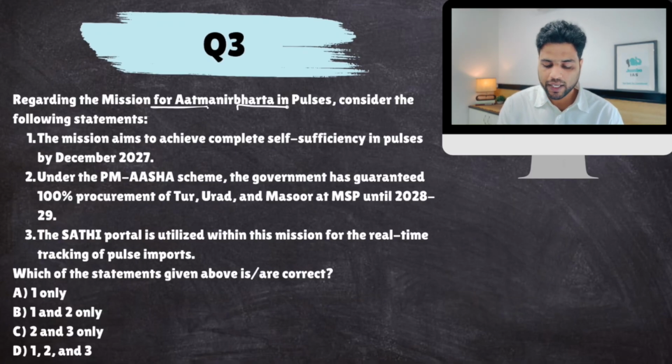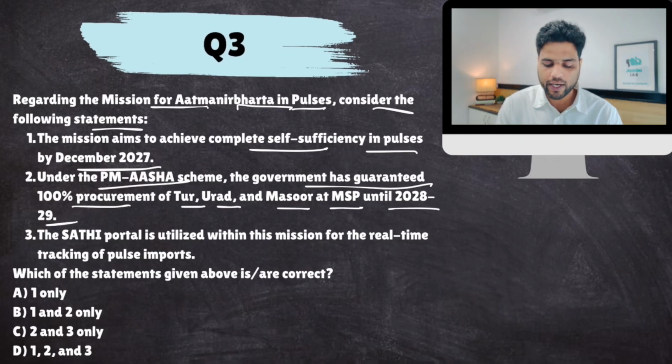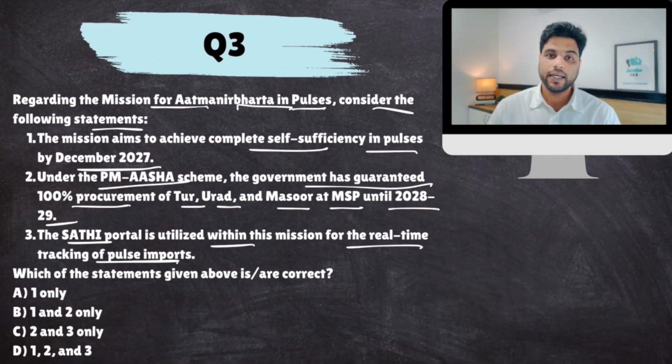Regarding mission for Atmanirbharta in pulses, consider the following statements. The mission aims to achieve complete self-sufficiency in pulses by December 2027. Under PM Asha scheme, the government has guaranteed 100% procurement of Tur, Urad, Masoor at MSP until 28-29. The Sathi portal is utilized within this mission for real-time tracking of pulses. Okay. Now, listen to me very carefully. You see, mission for Atmanirbharta in pulses. You know the meaning of the word Atmanirbharta.